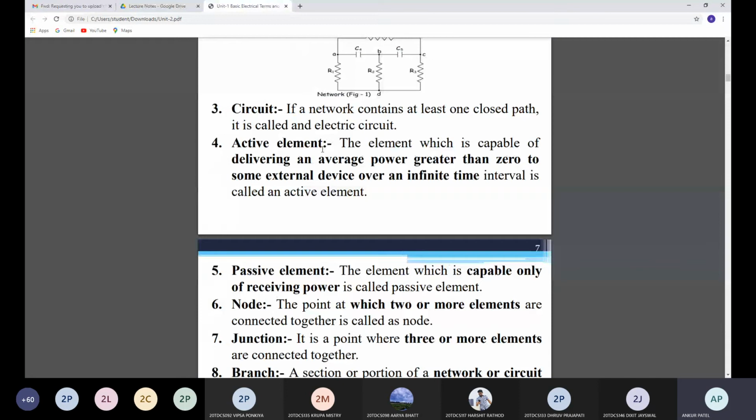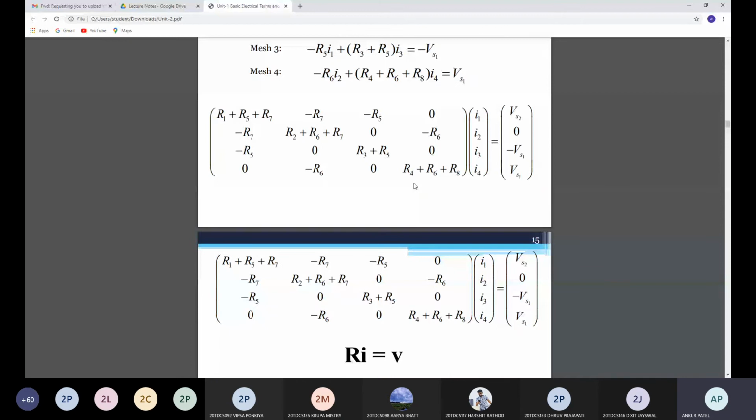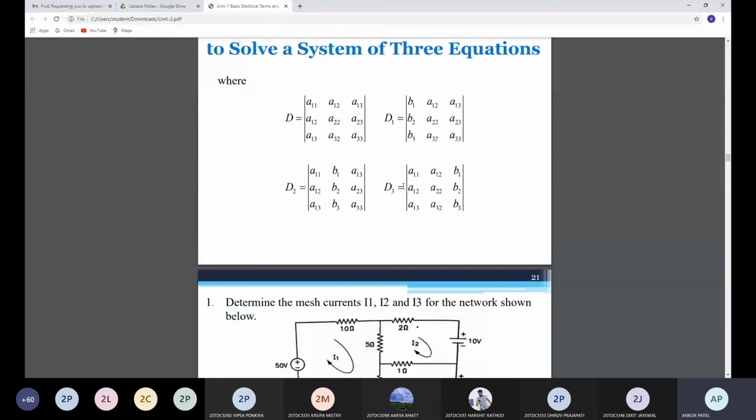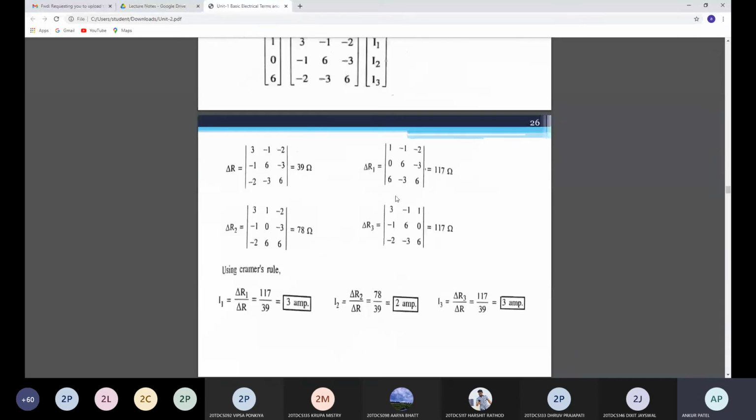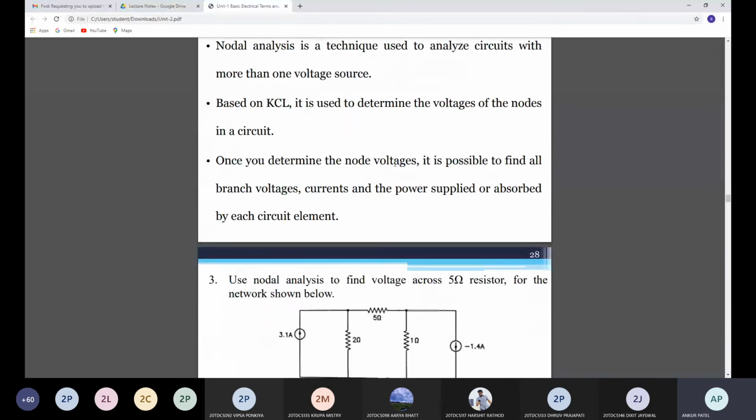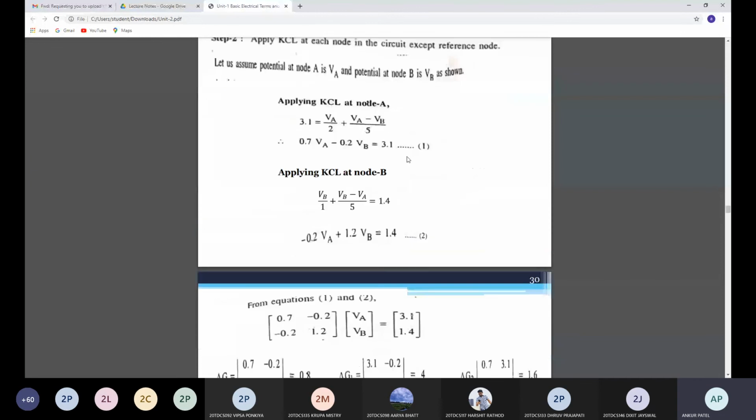So for mesh analysis, we are using KVL applications. For nodal analysis, we are using applications of KCL. So you should know the statements of KVL and KCL and their mathematical expressions. Then you can understand these mesh and nodal analysis examples.